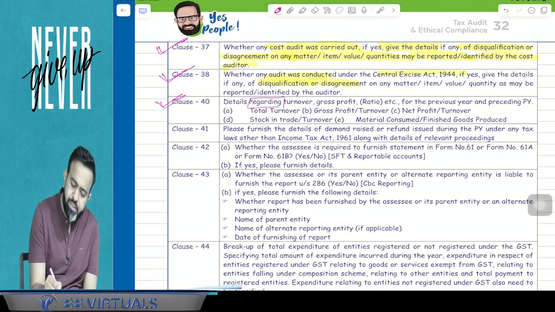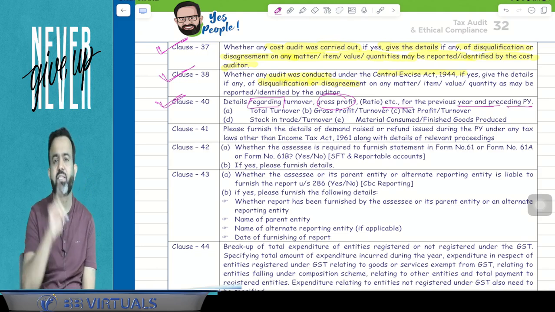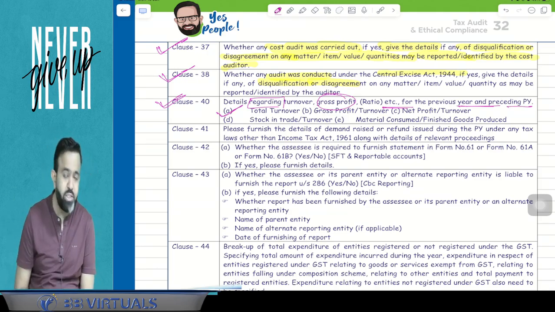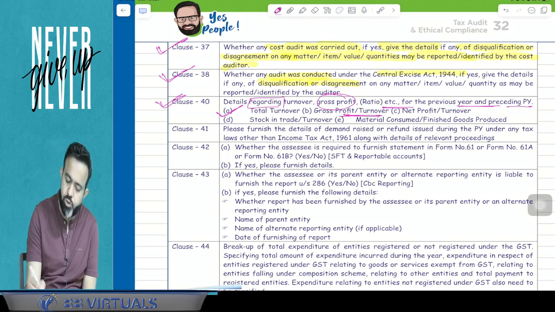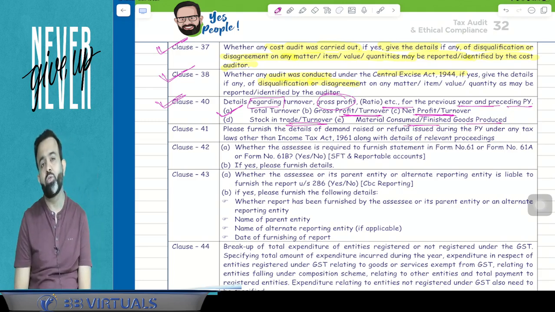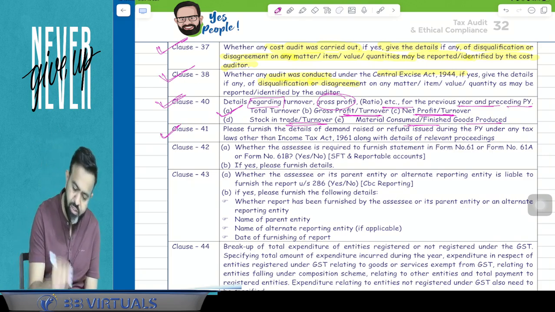So detail regarding the turnover or gross profit ratio, etc., for the previous year as well as the preceding previous year. So comparative. Now total turnover you have to mention, gross profit to turnover ratio, net profit to turnover ratio, stock in trade to turnover ratio, material consumed to finished goods produced ratio you have to give in the clause number 40.